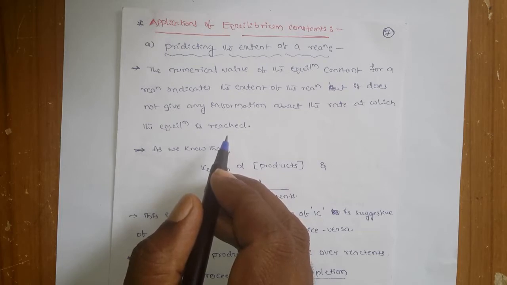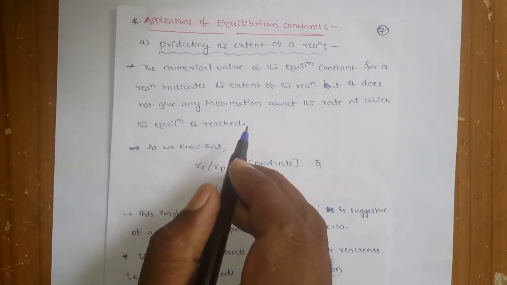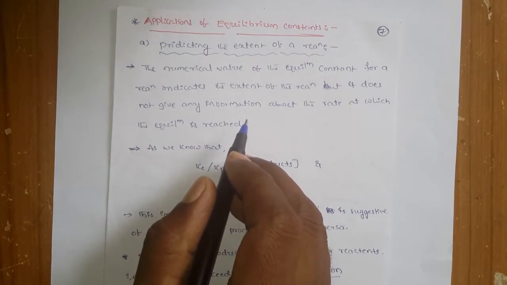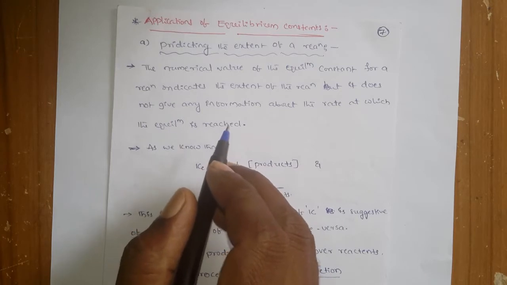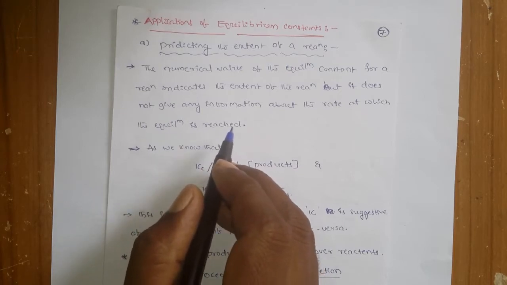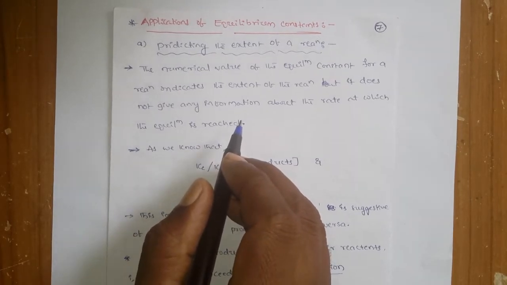Just for example, whether the equilibrium is attained at 20% of the completion of the reaction, or else 50%, or else some 80%. You cannot get that exact information, but you can predict how much extent the reaction has proceeded. So first, let us see how we can predict the extent of a reaction.